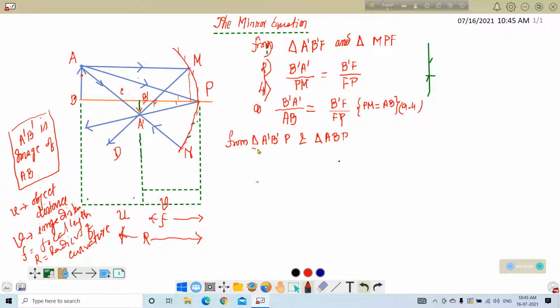From this similarity condition and knowledge of geometry, we can say B prime A prime divided by BA, or AB, both are the same, is equal to B prime P divided by BP.